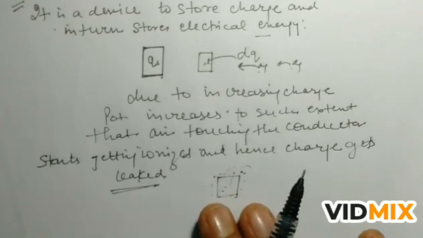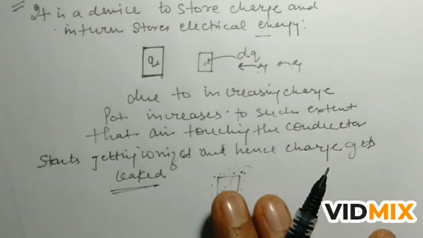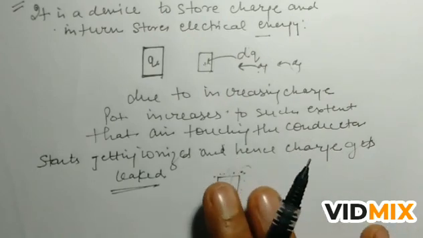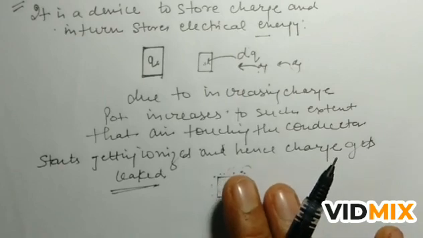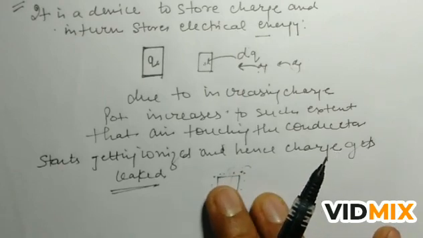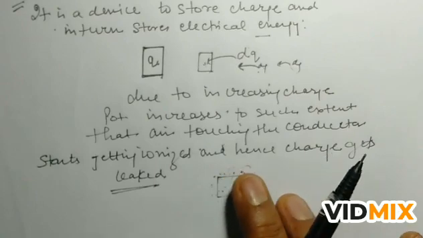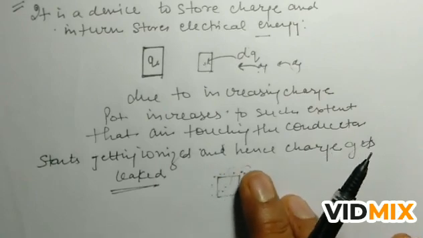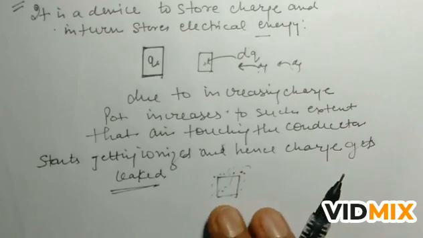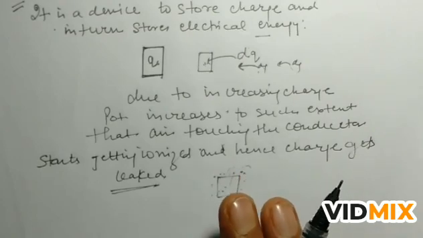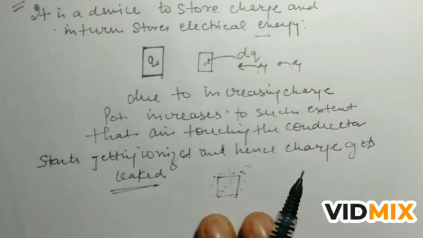As you increase the charge, the electric field increases, and due to the presence of the electric field, the surrounding air, the surrounding medium, also has some charges which come in the electric field of this charge. So they experience some force and they leave the atom. So we can say that now the atom is ionized, or in other words, the charge starts leaking. So there is a limit of charging a conductor.